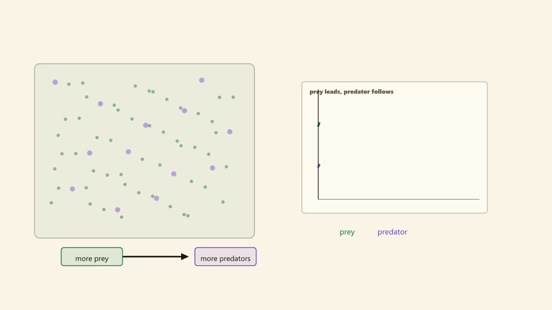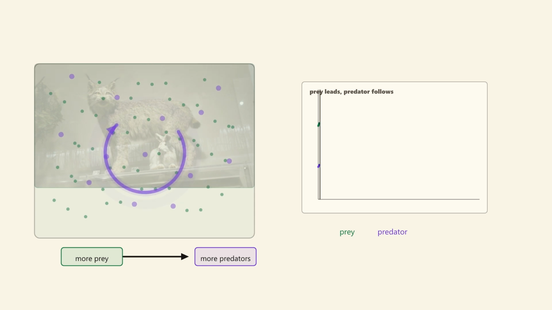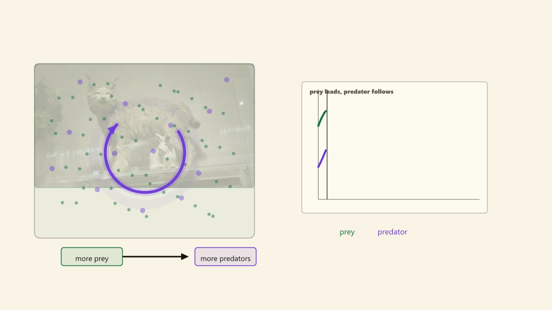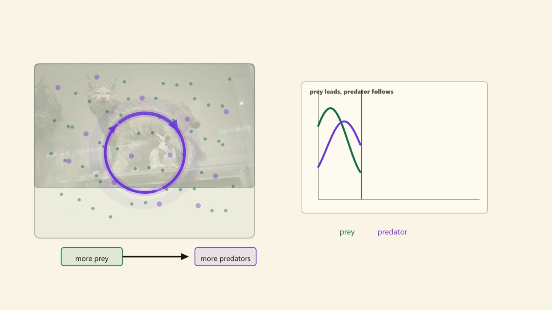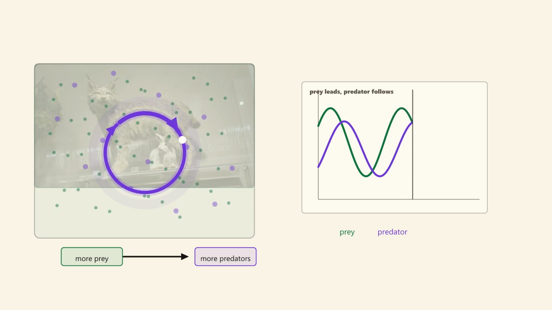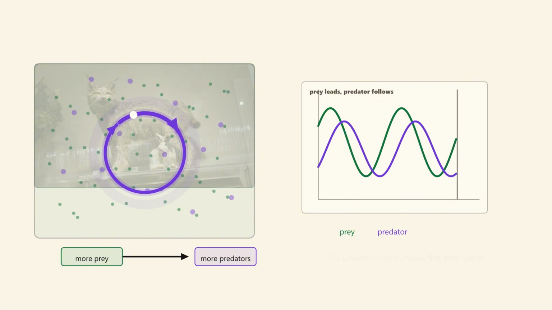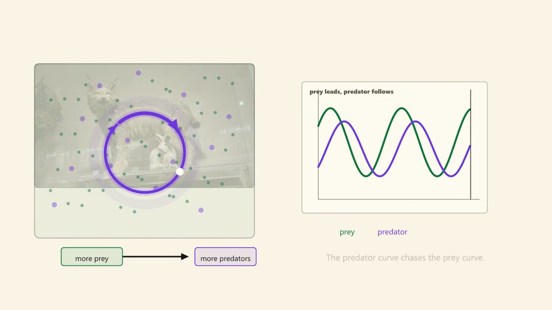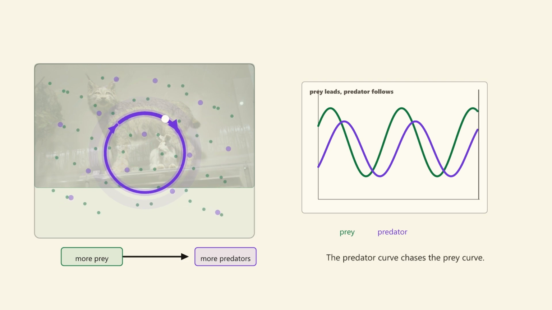Now add delay. When prey are abundant, predators have more food. More food can allow more predators to survive and reproduce, but predator numbers do not rise instantly. Reproduction takes time, so the prey may already be high before the predator curve catches up. Delay makes feedback harder to intuit because the cause and the visible result are separated in time. By the time the predator population responds to abundant prey, the prey population may already be moving toward the next part of the cycle.